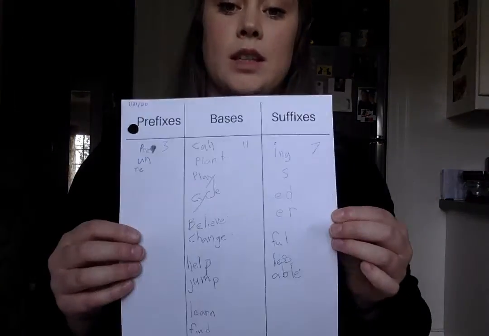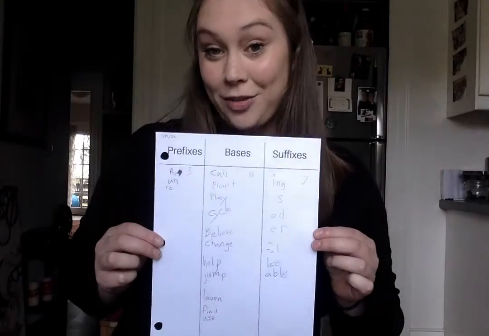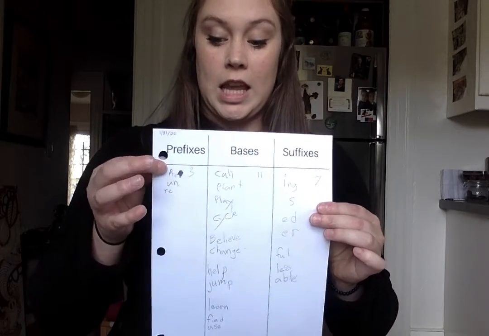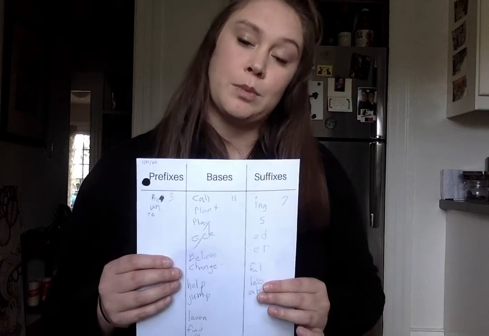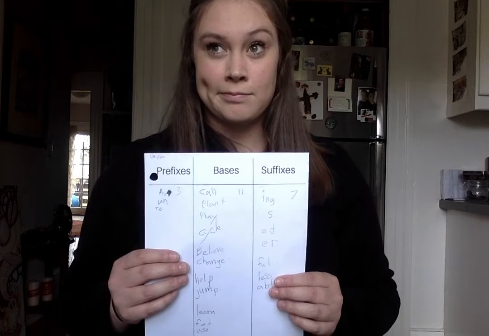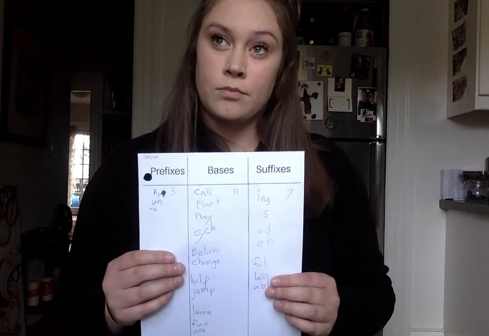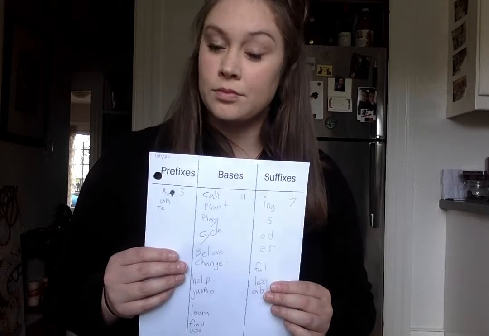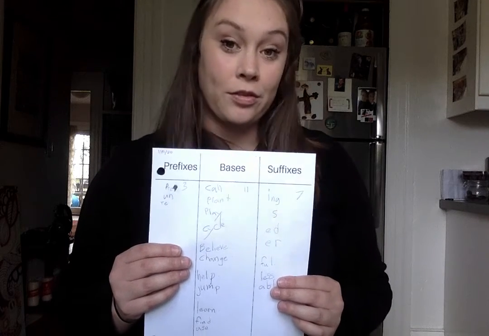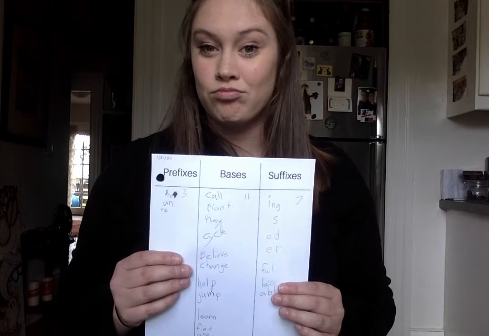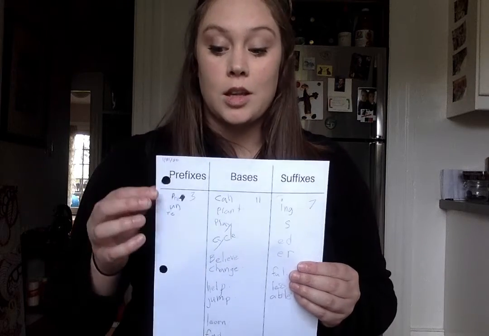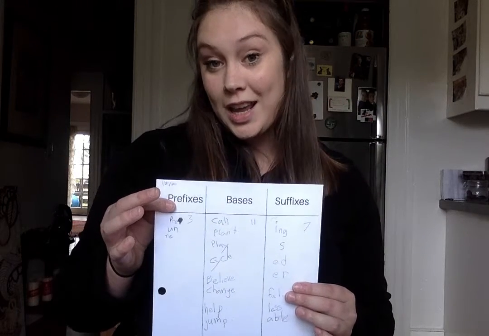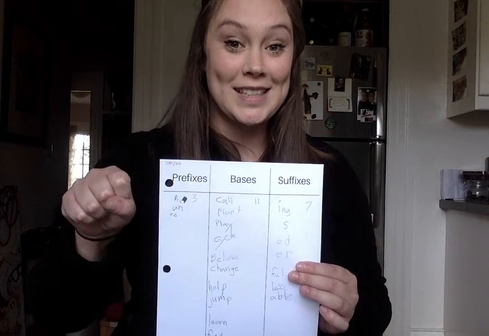So, as you can see, this is a completed version that my friend did. And so over here we have the prefixes. We have P-R-E, U-N, and R-E. So can you think of any words that have the prefix P-R-E in them? What about preschool? Does preschool come before or after kindergarten? Yeah, preschool comes before. So the prefix, pre, comes before the base.